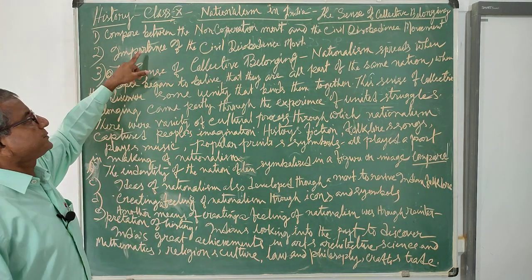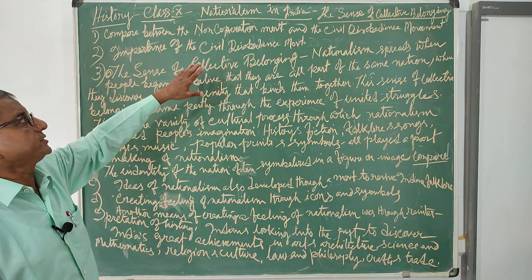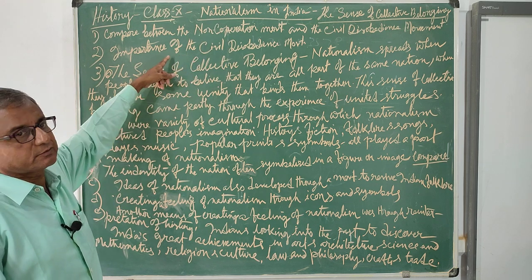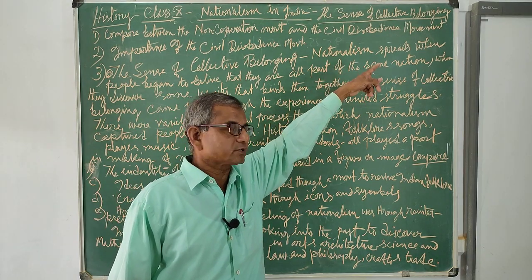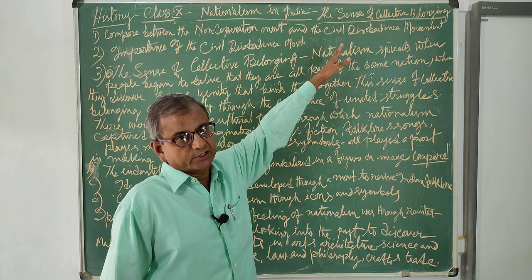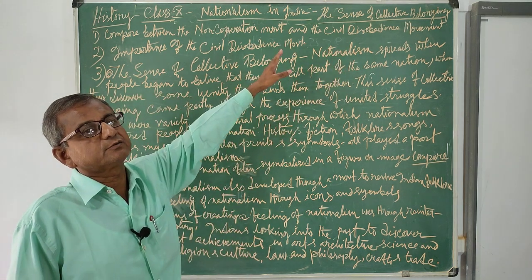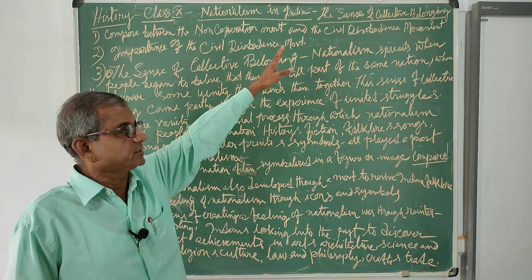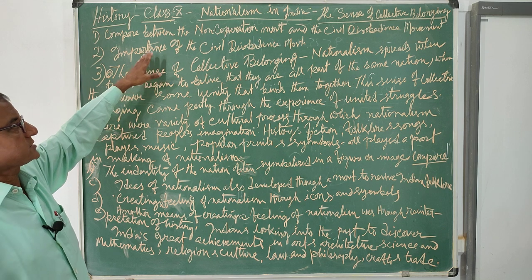We do not find the working class in the non-cooperation movement. The working class supported the Nagpur strike, rail strike, and also the dock strike in 1932 supporting the civil disobedience movement. And the industrialists also supported it. But it is not the same case in non-cooperation.